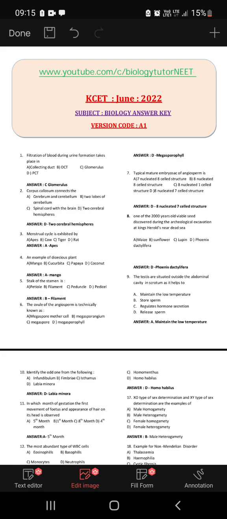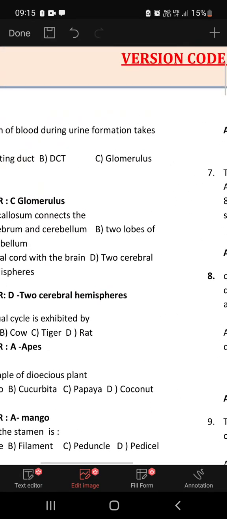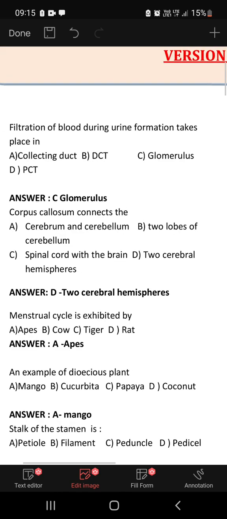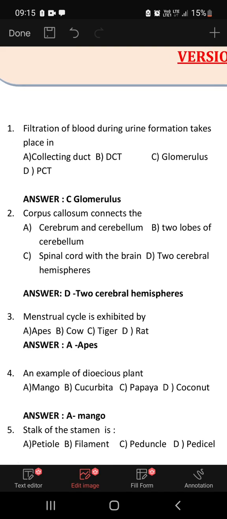So this is the version code A1, and the answer key is there. Let us begin with the discussion of this question paper. The filtration of blood during urine formation takes place in the glomerulus, and they are going to form the primary urine. So you are aware about it.